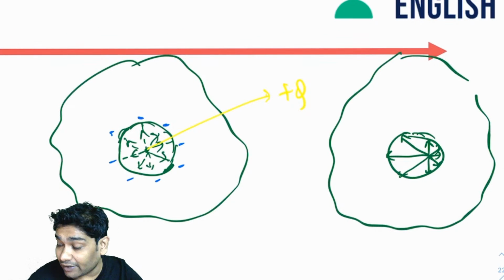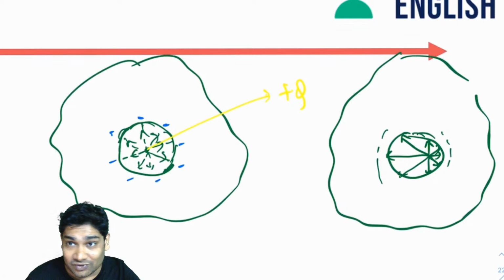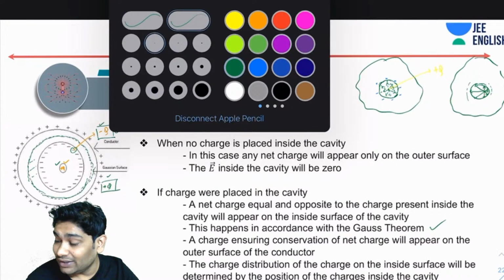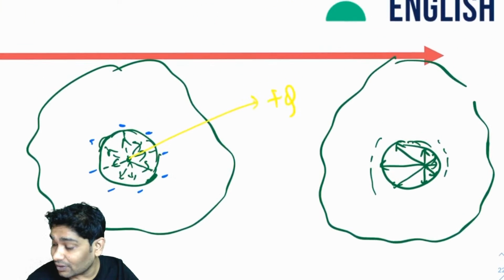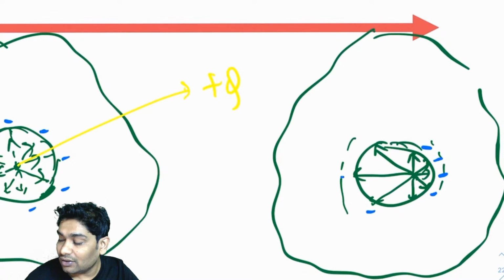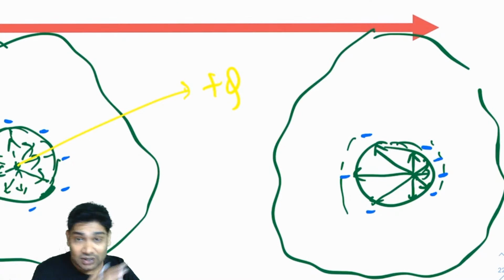That there is more electric field reaching these parts and lesser electric field reaching these parts. So more charges will come here to block this field. So in this case, what you will notice is that here more number of negative charges will start appearing, and here lesser density of charges will be seen. Only because I changed the position of the charge inside.